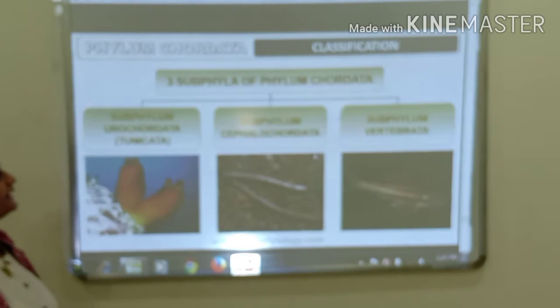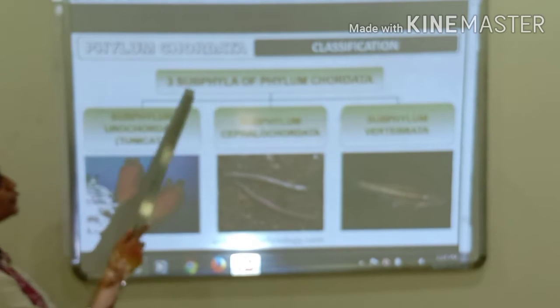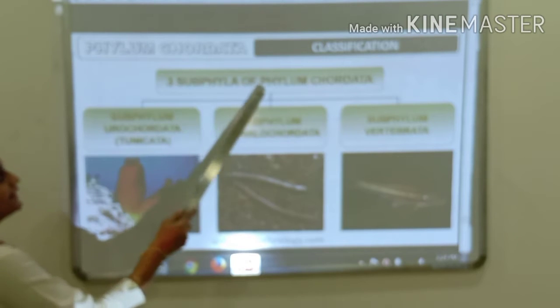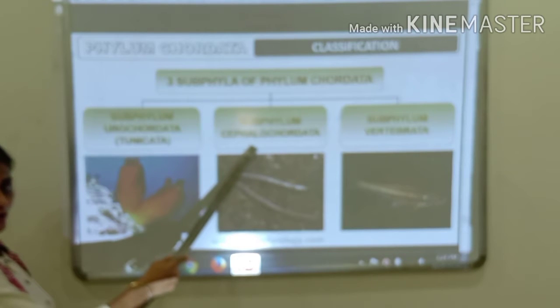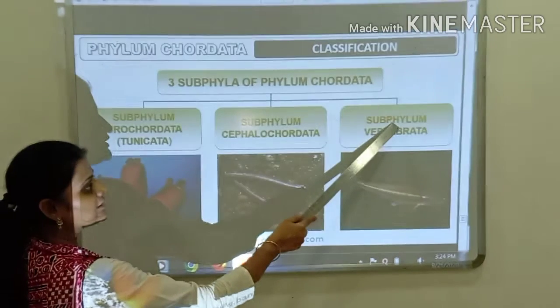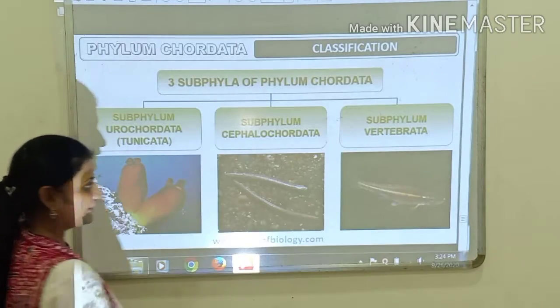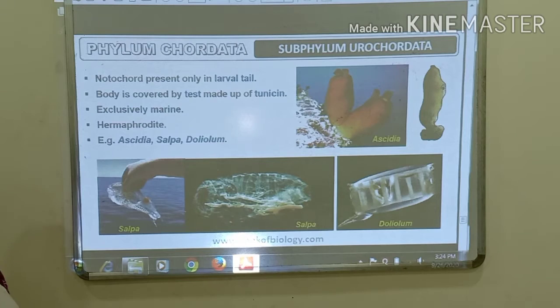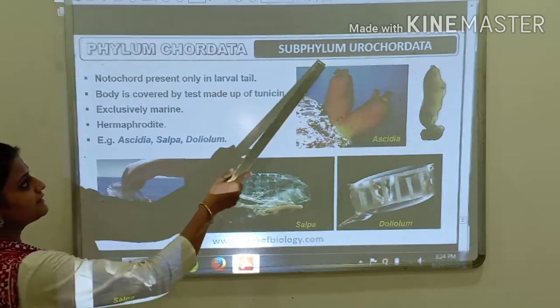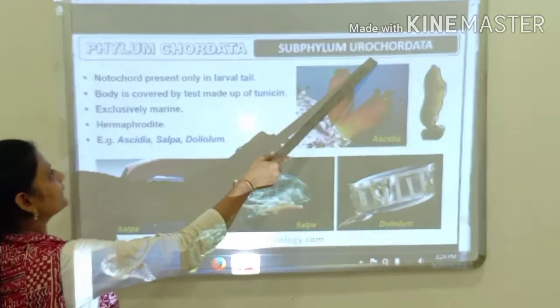Then the phylum Chordata is further divided, or is further classified into 3 subphyla, and those 3 subphyla are subphylum Urochordata, which is also known as Tunicata, subphylum Cephalochordata, and the third one is the subphylum Vertebrata. Let us see about all these subphyla one by one. First, subphylum Urochordata.